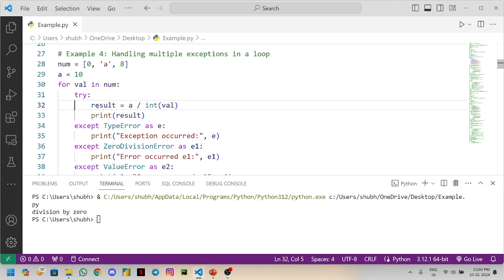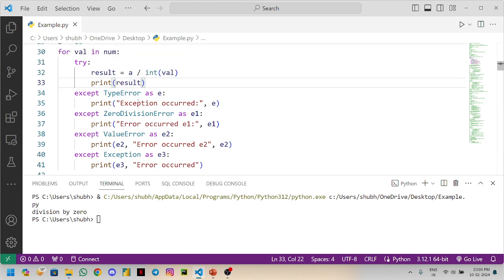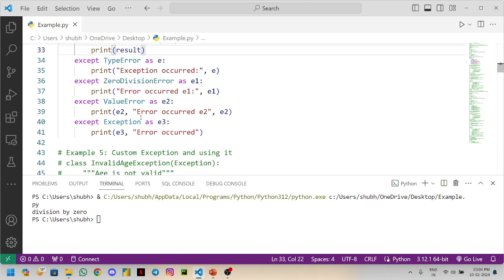First one is the try block, where the exception will occur. Result is a divided by int of value, and it will print the result. The first one is except TypeError, for an inappropriate argument or something, so it will cover that. The second one is zero division error, the third is value error, and the fourth is except Exception as e.